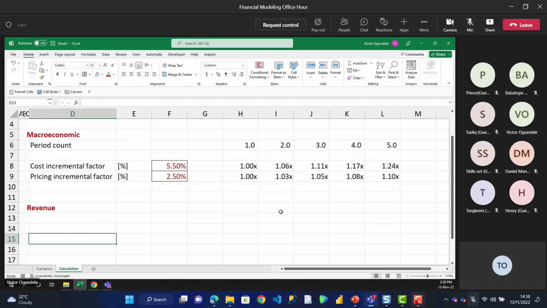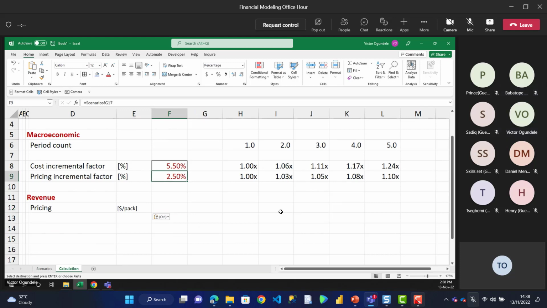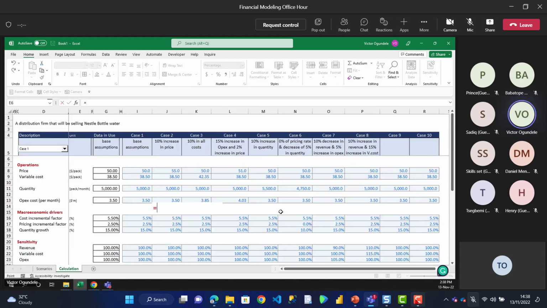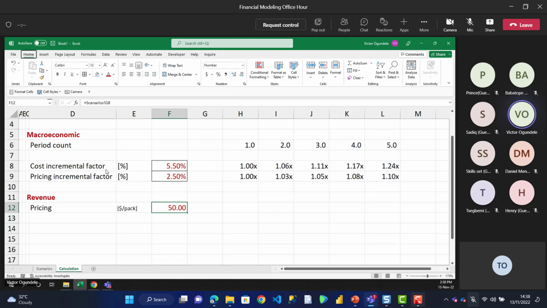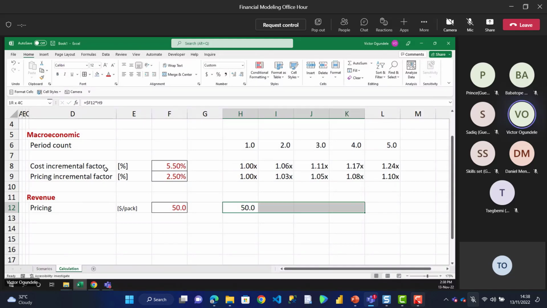So for our revenue, now that we've done that, we need our pricing, which we said is what? So our pricing, $1 per pack. Here. Then I can just copy this format, put it here, and type equal to, then link that to my scenario. This is my price, right? Then I'll come in here and I'm saying equal to this, my base price multiplied by what? Multiplied by my pricing incremental factor.